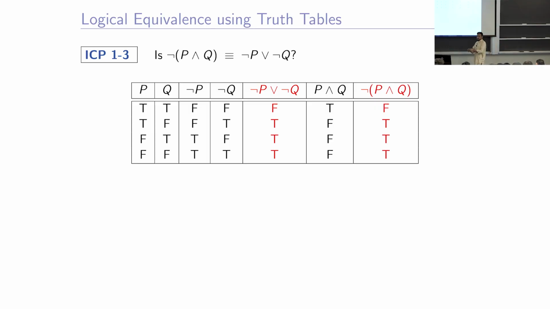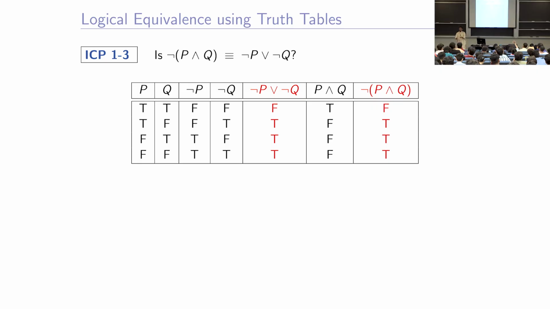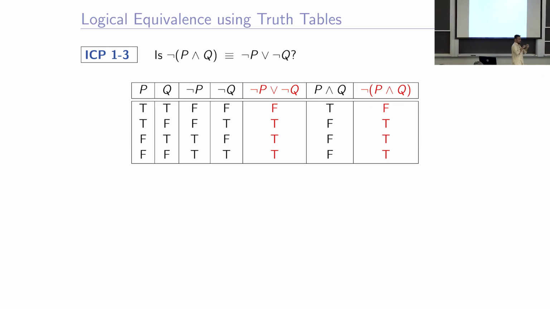So, the if and only if between these two columns will be a tautology, right. We can observe that it is going to be a tautology by just observing that these two are actually equivalent. For all rows, they are equal, right. If one is true, the other is true. One is true if and only if the other is true, and one is false if and only if the other is false.